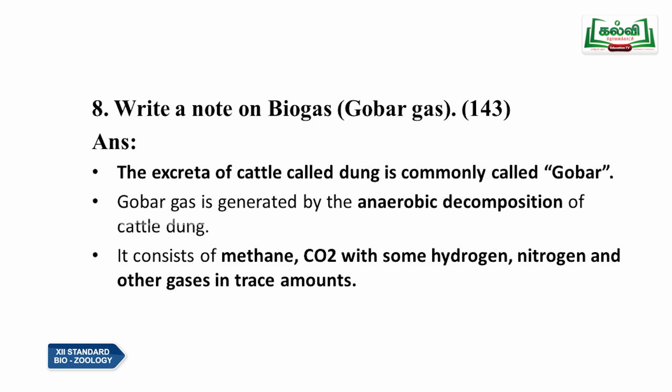Gobar gas is mainly a composition of methane, carbon dioxide, hydrogen, nitrogen and other traces of gases. This is the main composition of gobar gas.